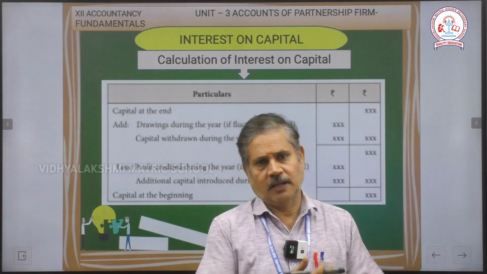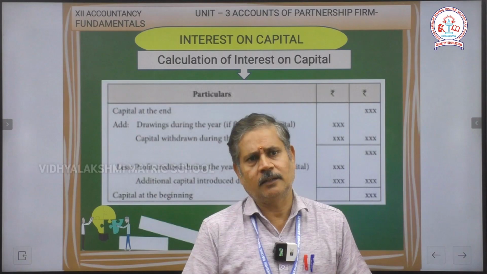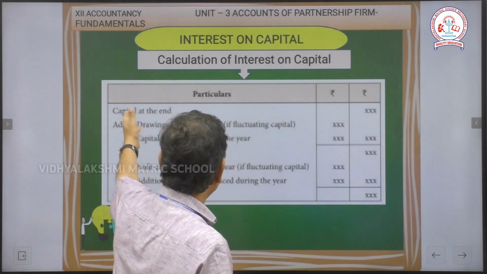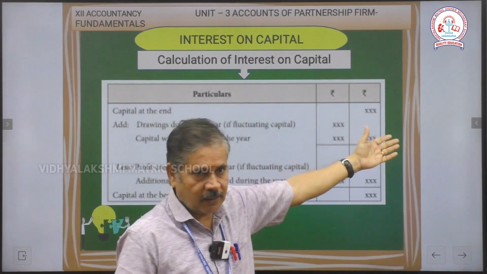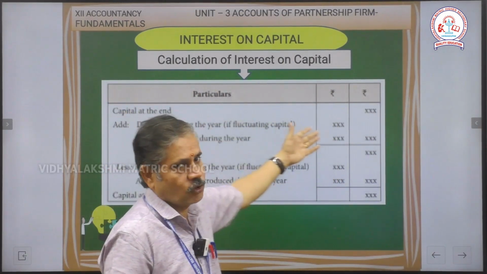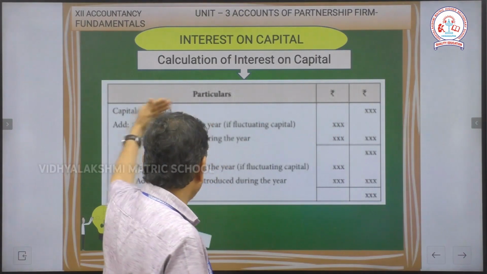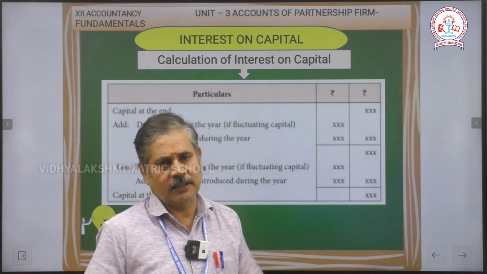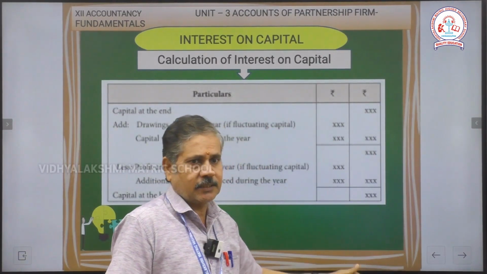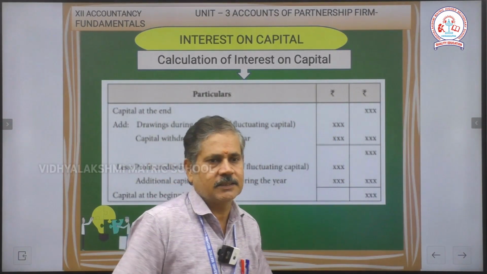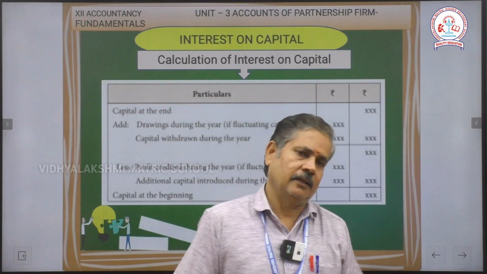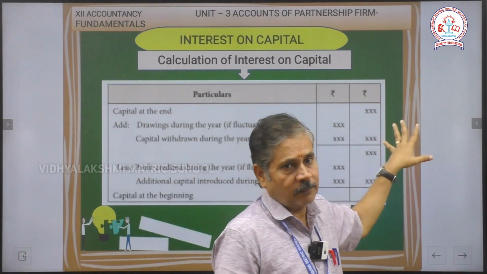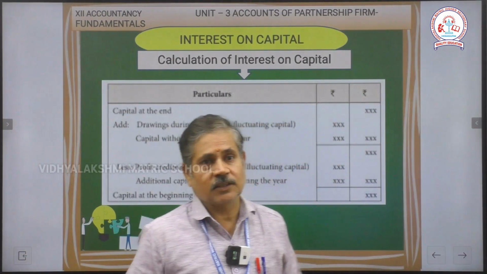calculation of interest on drawing. While you find out the interest on capital, what is the formula for interest on capital? First we take the closing capital at the end, after that add drawings, if any drawing is there write the drawings amount, after that less any profit or any additional capital during the year, so that we can deduct it. Finally we find the answer, the capital at the beginning. So this is the formula format statement for interest on capital.